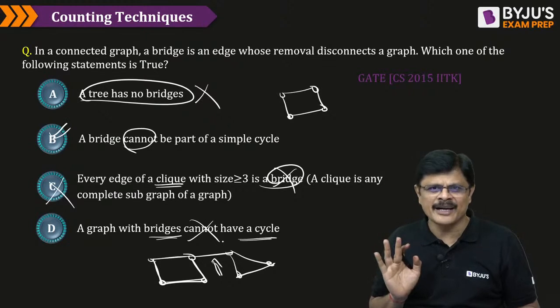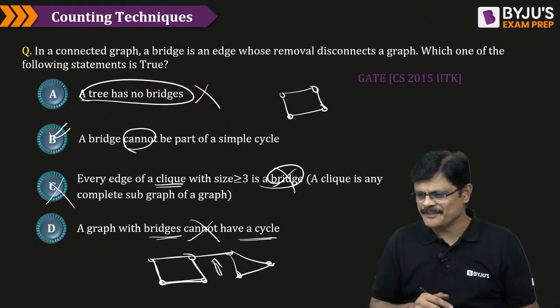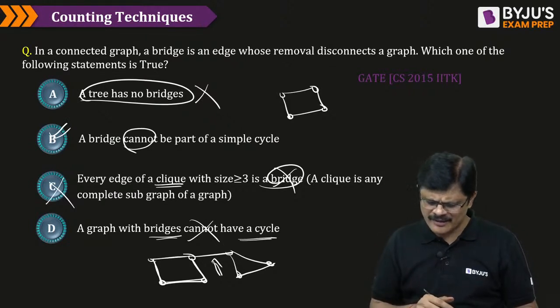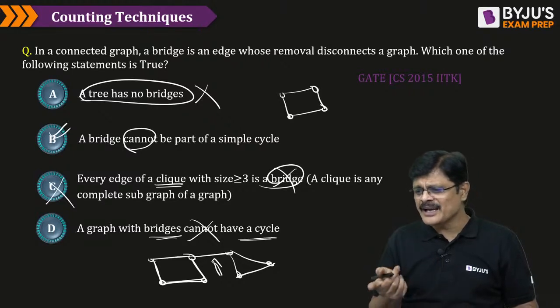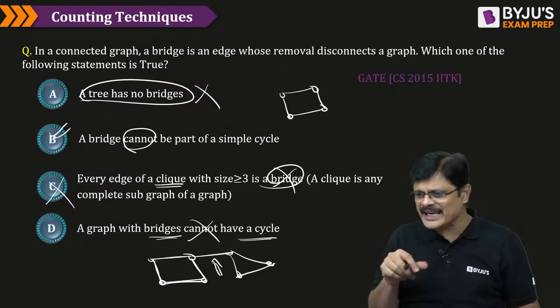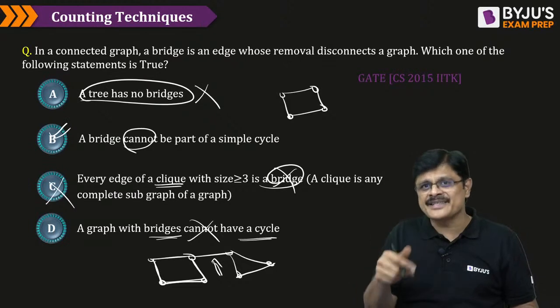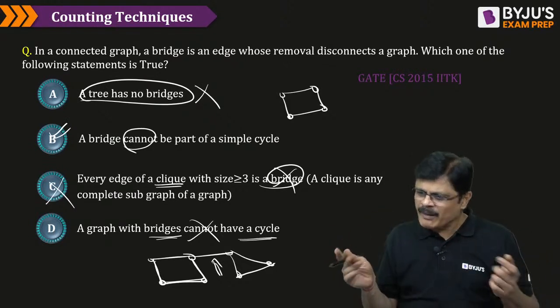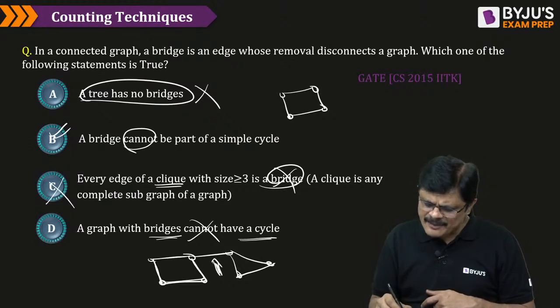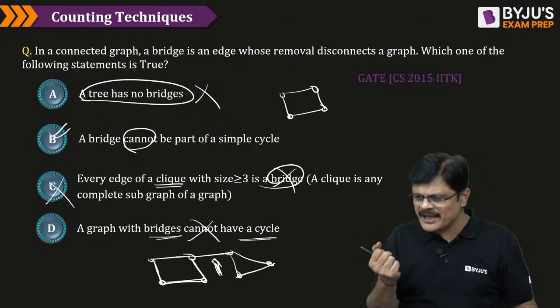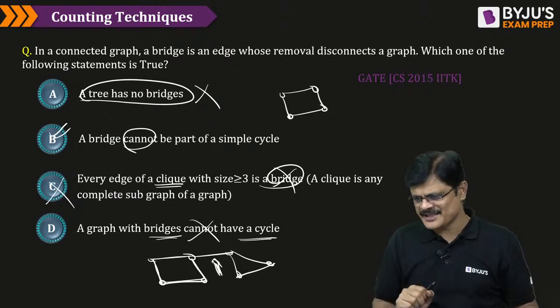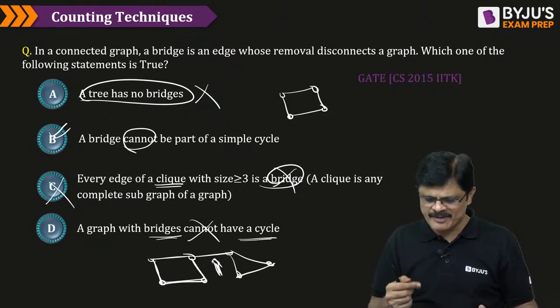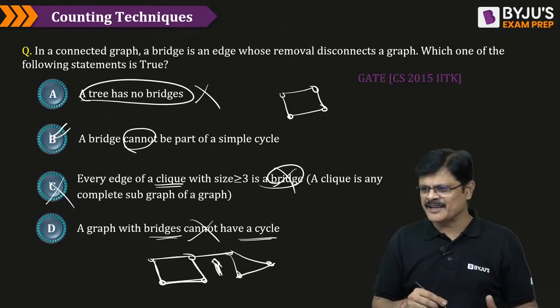It can have a cycle, my dear friends. Option B is talking about cycle edges; it is not talking about the graph having a cycle. The graph has a cycle, but still there can be edges which are cut edges or bridges. That is the question, my dear friend. There is a difference between B and D, my dear friends.